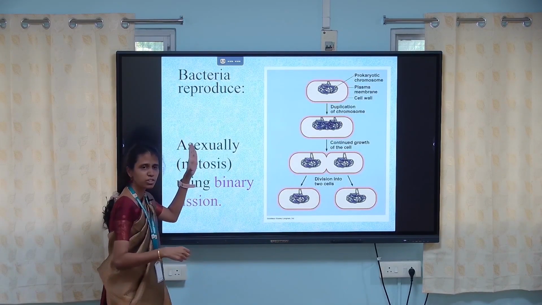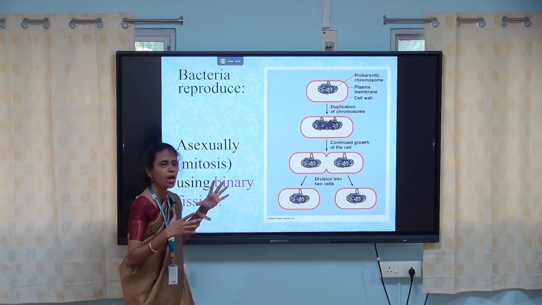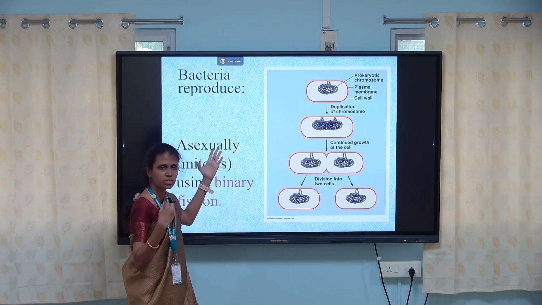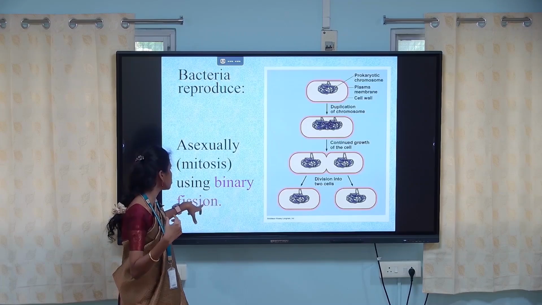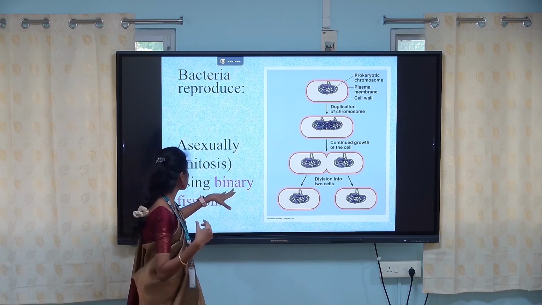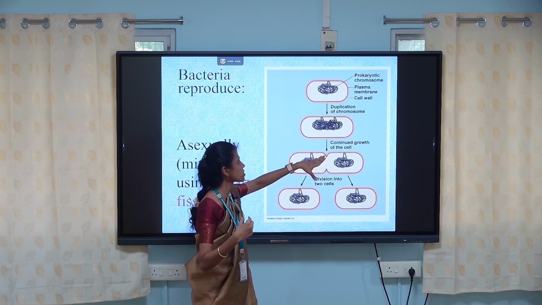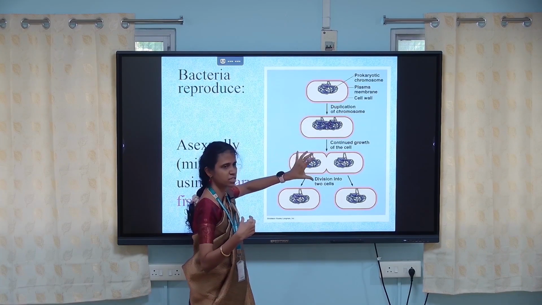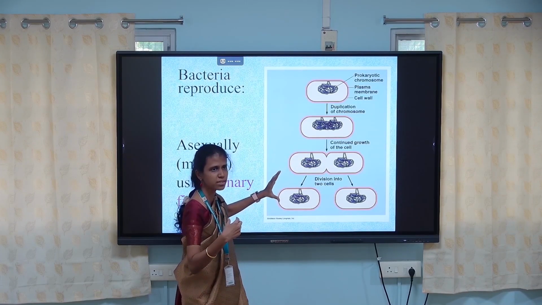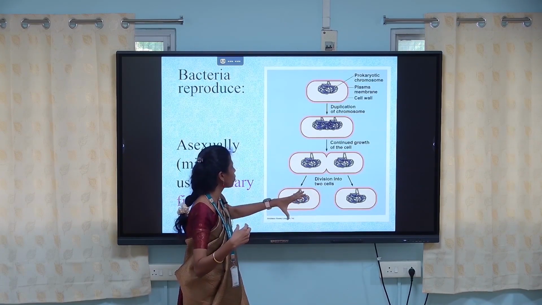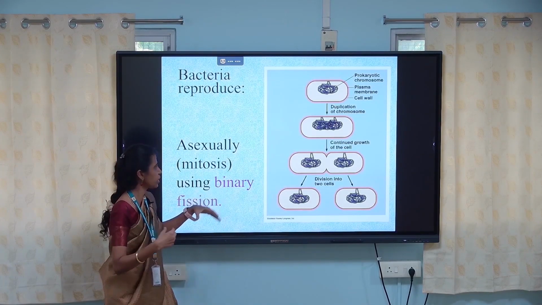So how does reproduction take place in bacteria? It usually takes place asexually, that means by mitosis, usually by means of binary fission. So how does this binary fission take place? By the duplication of chromosomes, by the dividing of the bacterial cell into two through the continuous growth of the cell, then the chromosomes are duplicated and it is divided into two cells. So this is how binary fission takes place asexually.